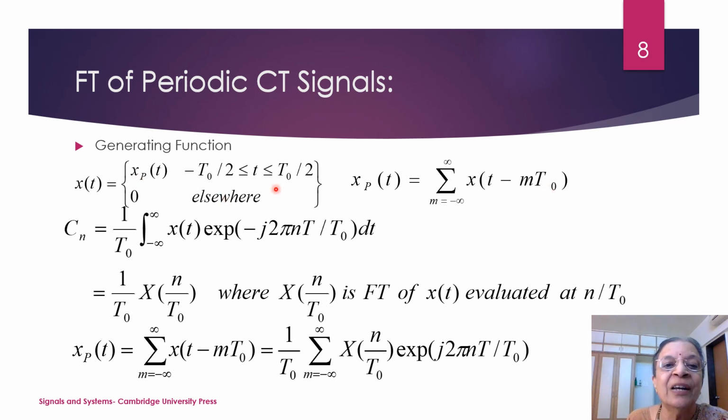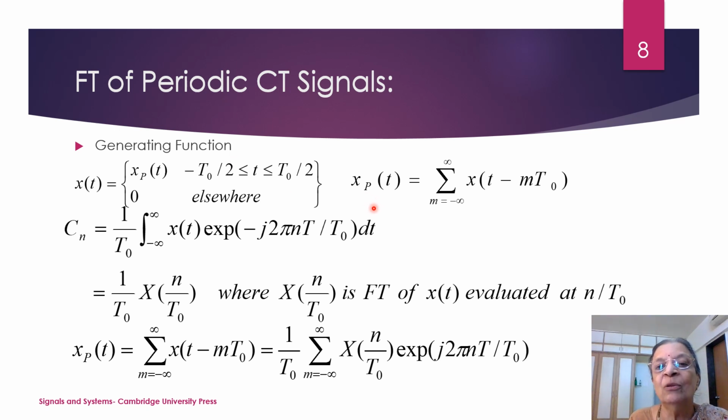So I am writing a generating function. Generating function means I am writing a function for one period of that periodic signal. I can write it as x_p(t) between minus t0 by 2 to t0 by 2 and equal to 0 elsewhere. So I am concentrating only on minus t0 by 2 to plus t0 by 2. That is one complete period of this particular periodic signal.